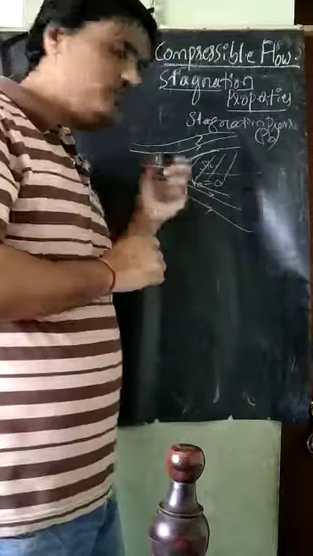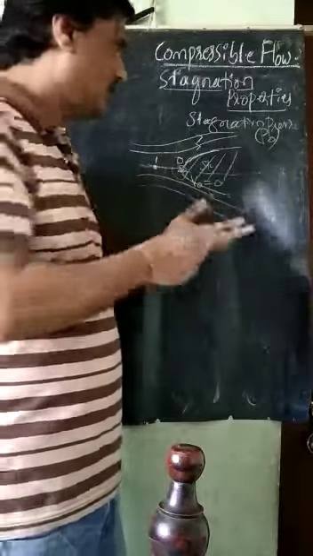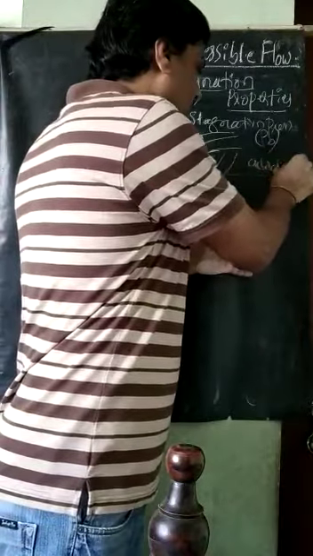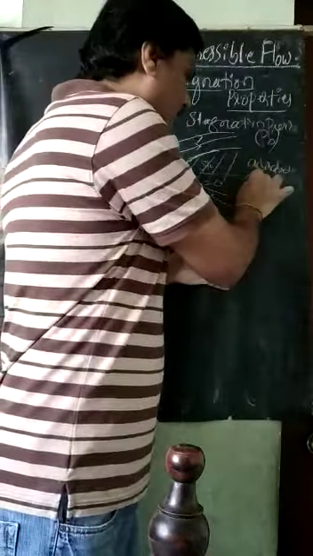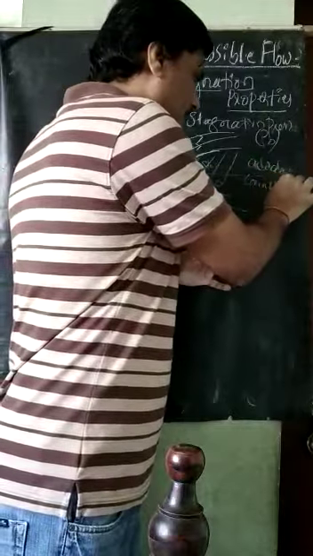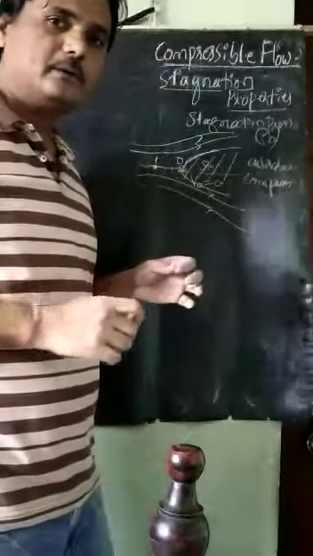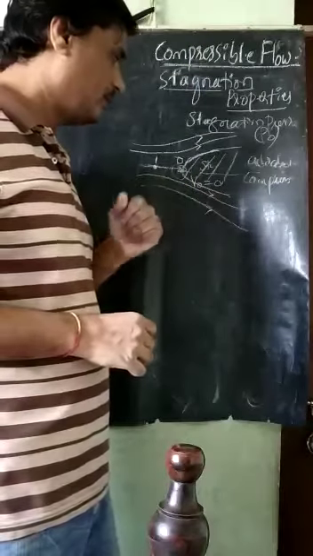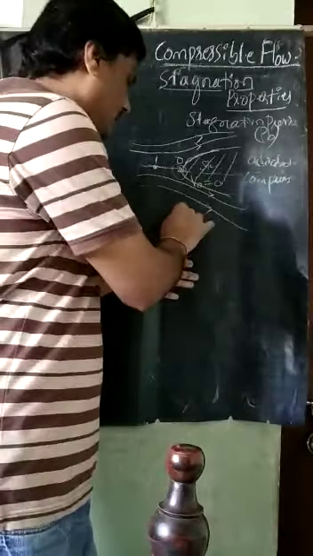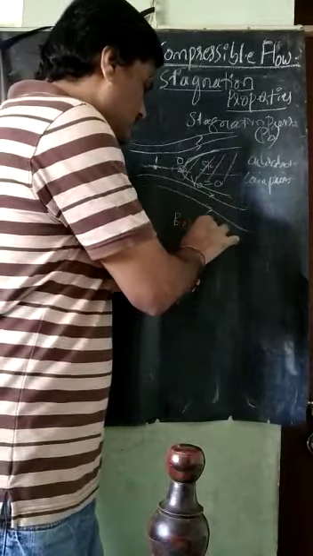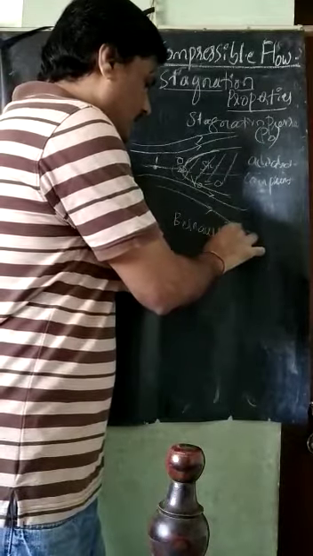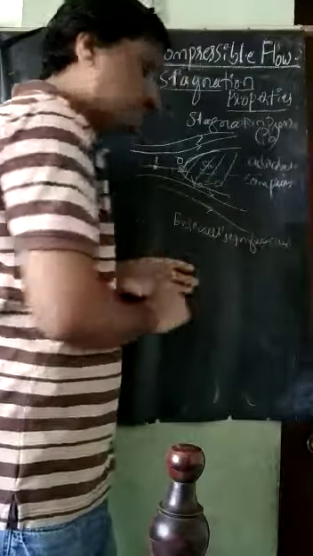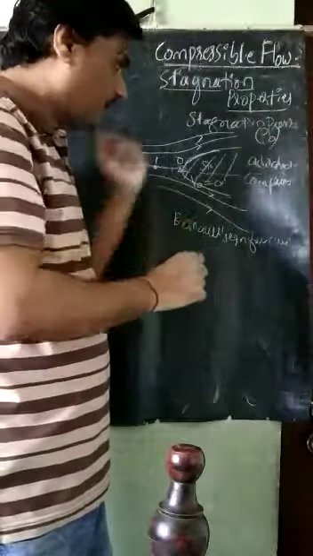We will assume the flow is an adiabatic flow and it is compressible, as we are studying compressible flow. Next is Bernoulli's equation for compressible flow for an adiabatic process.